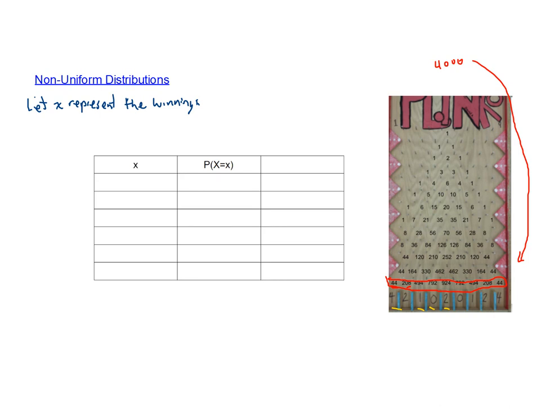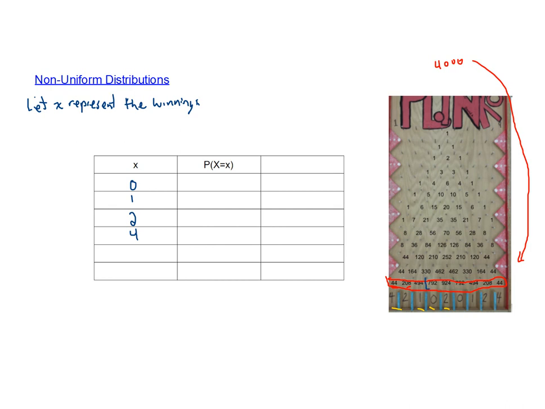So here's the table, and we're going to list our random variable, which is our winnings. So our possible winnings are, we can either win $0, we can win $1. I assume these are dollars. We can win $2, or we can win $4. So now we need to figure out, well, what's the probability of winning each of these amounts of money? So in order to find the probability of winning each of these amounts, what we have to do is look at, well, let's start with 0. Here's 0 right down here.